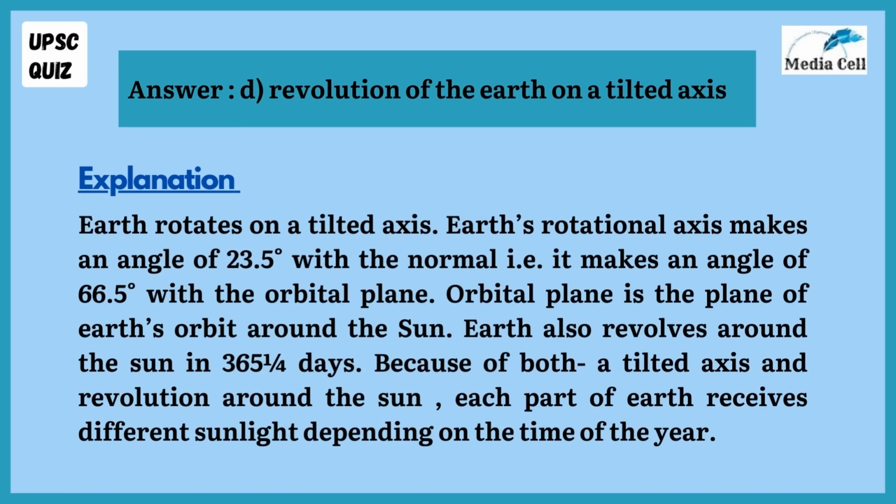Earth rotates on a tilted axis. Earth's rotational axis makes an angle of 23.5 degrees with the normal, that is, it makes an angle of 66.5 degrees with the orbital plane. Orbital plane is the plane of Earth's orbit around the Sun. Earth also revolves around the Sun in 365 days. Because of both a tilted axis and revolution around the Sun, each part of Earth receives different sunlight depending on the time of the year.